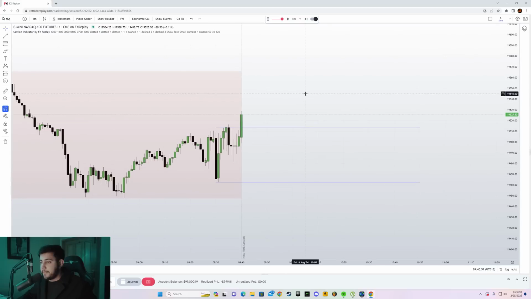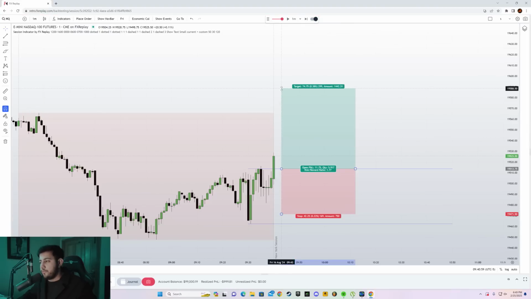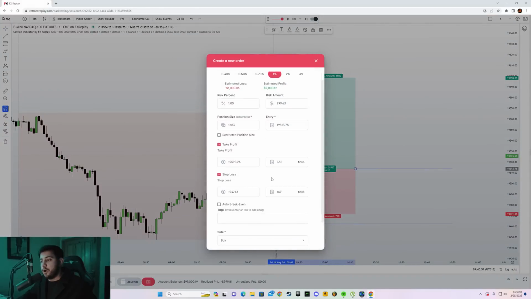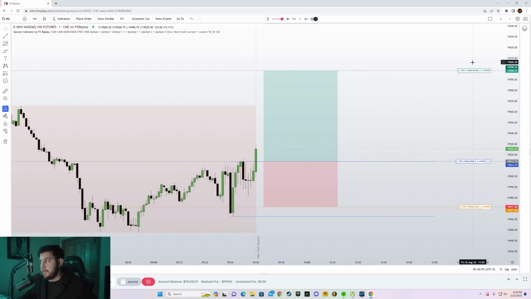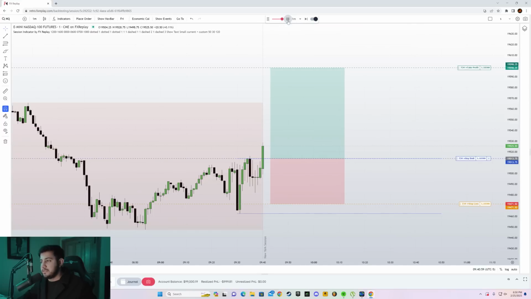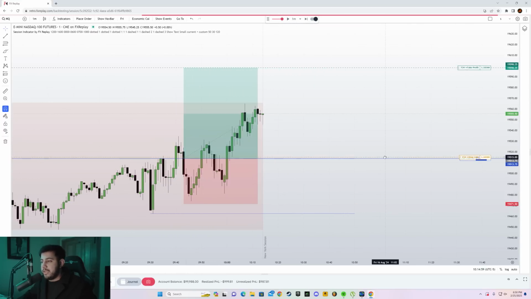So let's see. And we have a breakout right here. So I'm going to go long just around here, put my stop somewhere around here. I'm going to go for a 1 to 2 risk to reward ratio. Now let's click on place order. We have the buy limit set. Click on save, and it's going to automatically set your stop loss and take profit and buy limit. So let's see how this plays out. And now at this point, I'm going to go break even.